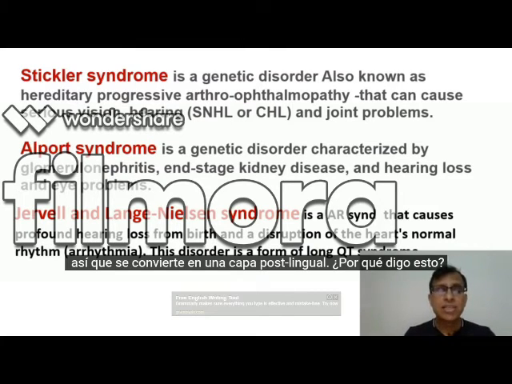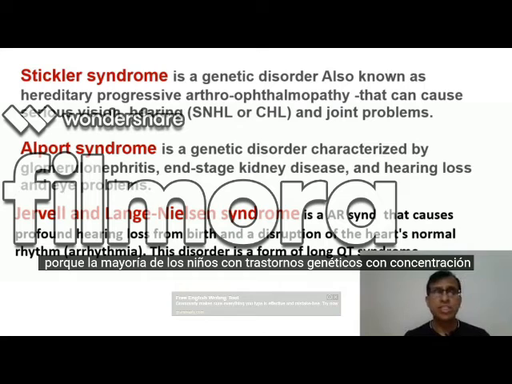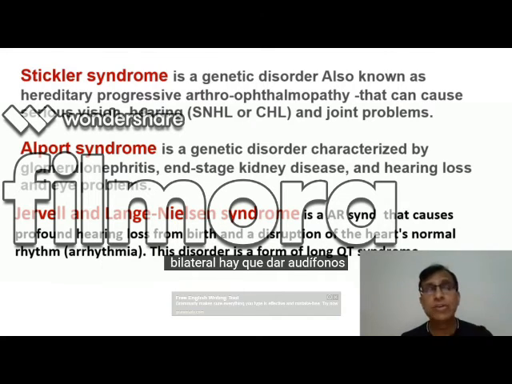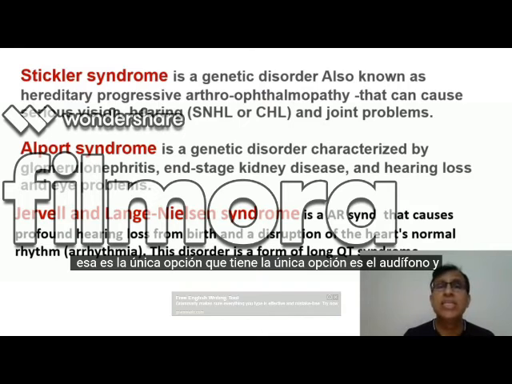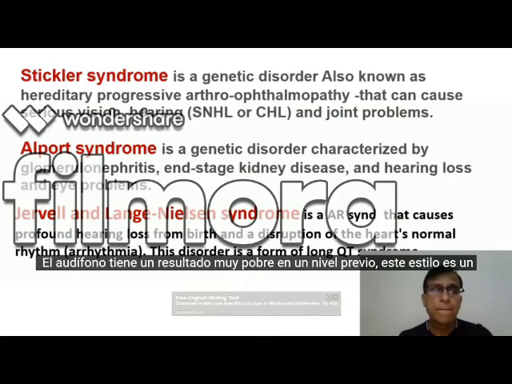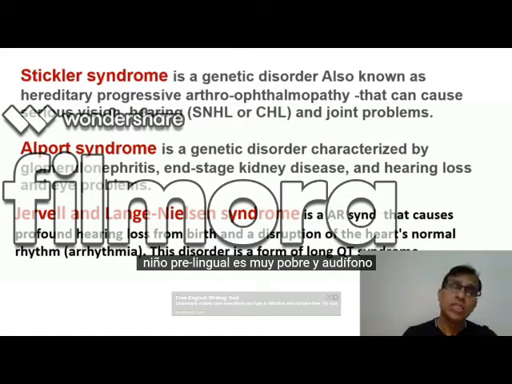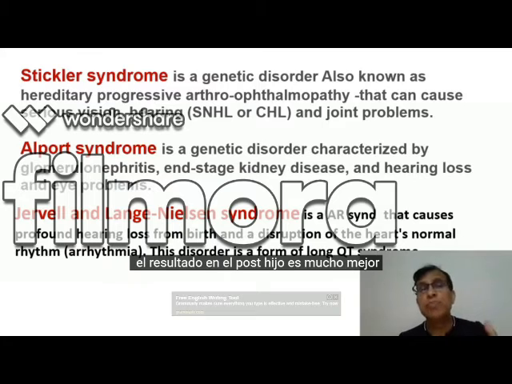Now, why am I saying this? Because for most of the children with genetic disorders, with congenital hearing loss, especially profound and bilateral like this one, you have to give hearing aids. That's the only option you have, and hearing aid has a very poor result in a prelingual child. This child is a prelingual deaf child, isn't it? So the result of hearing aid in a prelingual child is very poor, and the result in a post-lingual child is much better.